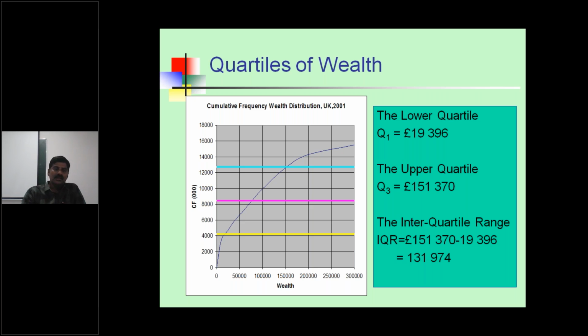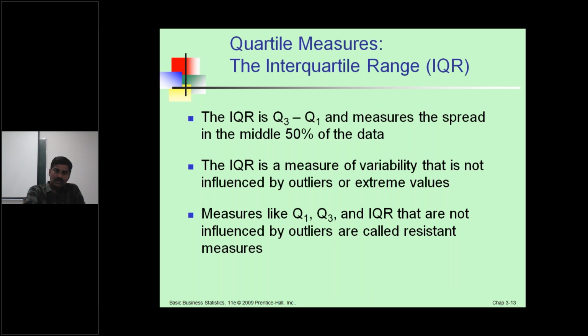Quartiles of wealth. Here, this is a small example for quartile deviation. The lower bound yellow line is Q1 and the middle line is Q2. The interquartile range is the difference between Q1 and Q3. Cumulative frequency, taking some examples for quartile.